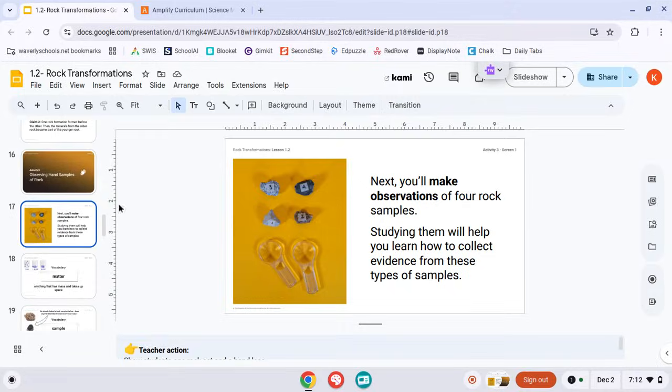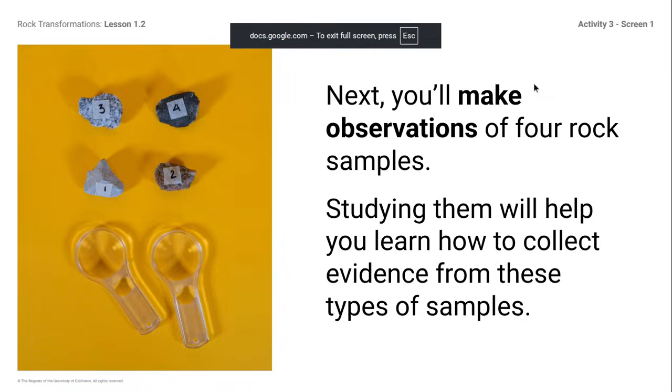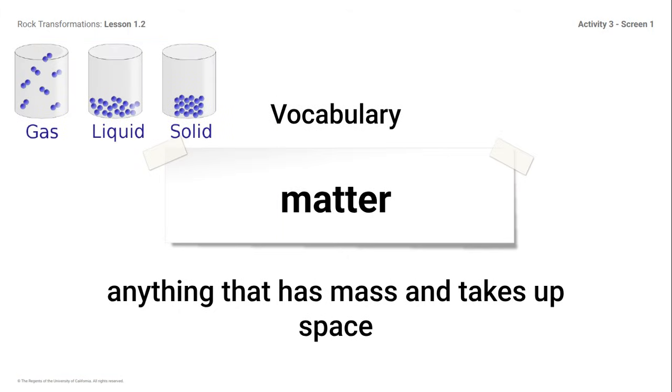Okay, so we were talking on Monday about these 4 rock samples. And today we're going to be making observations about these samples. Studying them will help us learn how to collect evidence from these types of samples. We have done something similar to this, so this should be pretty normal for you. You should know what to expect. We do have a few vocabulary words before we get into it.